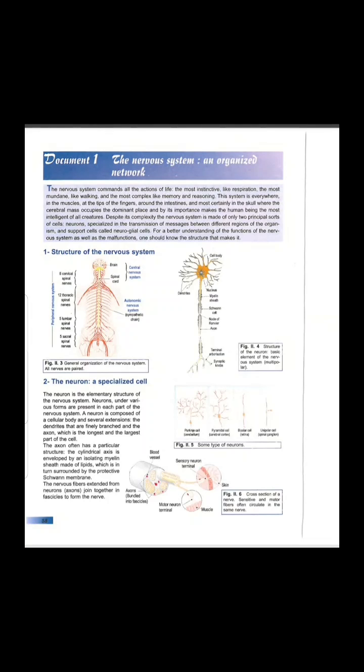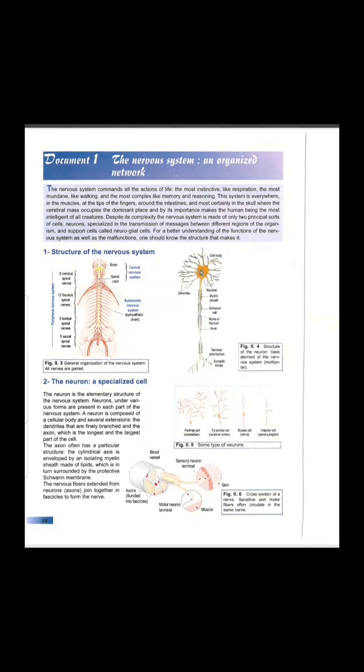It's a new chapter and a new unit. The second one, basically, we're gonna discuss the nervous system as in grade 10 and 11L. You should know that the nervous system is an organized network. This network is responsible for the basic and the most important activities in our daily life. The nervous system has many actions in our body, and it is the most controller and integrator of all activities.